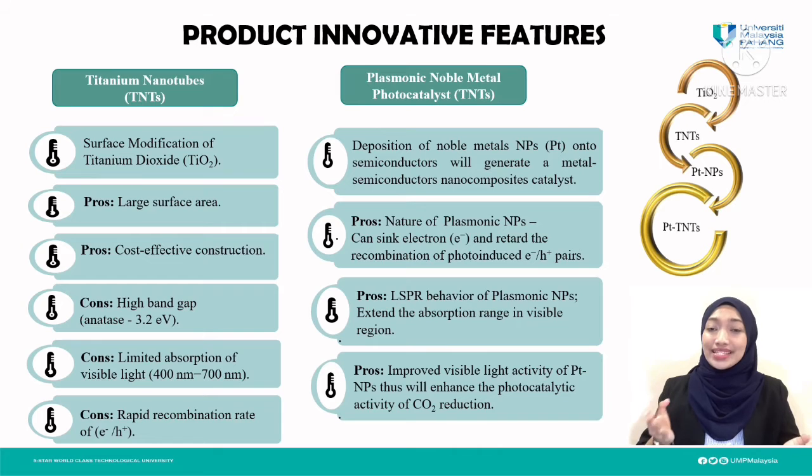However, due to its limited absorption of visible light and higher recombination between electron and hole, its efficacy as a visible light photocatalyst is limited. Hence, another modification, which is doping platinum into the titanium nanotube, has been carried out as it can improve harvesting of visible light. With this modification, the final product, Pt-TNT, will be an efficient photocatalyst compared to the existing product in the market, as it can enhance the photocatalytic activity of CO2 reduction.